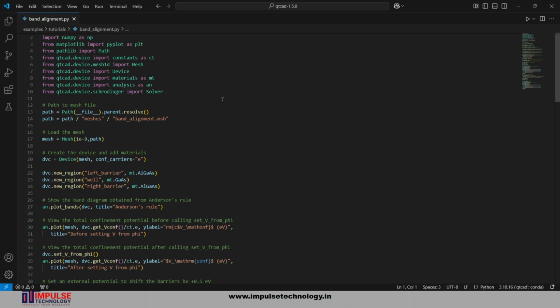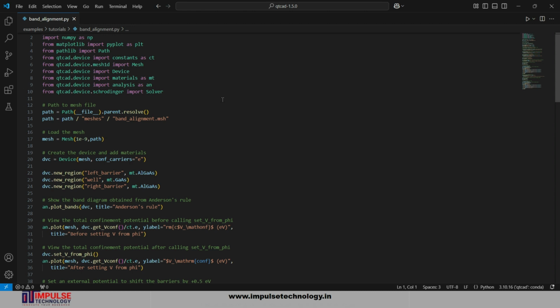We import Mesh from the QTCAD device mesh 1D module, where the Mesh class from QTCAD device mesh 1D is a part of the QTCAD library and is designed for creating and handling 1D meshes for quantum device simulation. A 1D mesh typically represents a structure like a wire, barriers, or other quantum device where properties vary along one dimension. A mesh divides a physical system into smaller regions or points to approximate and solve differential equations governing quantum mechanical behavior.